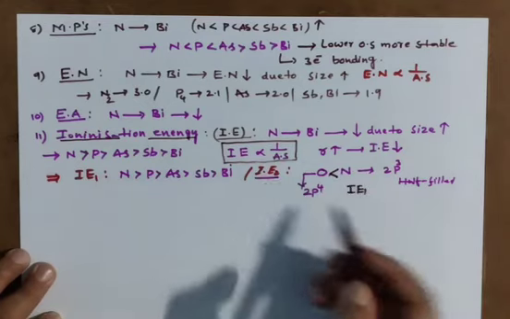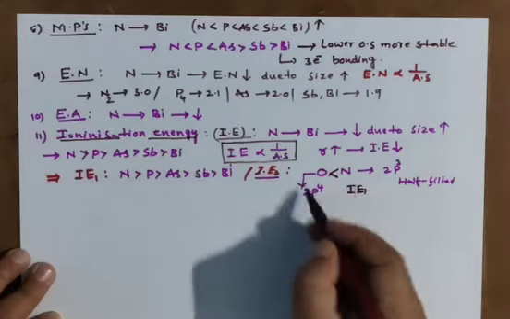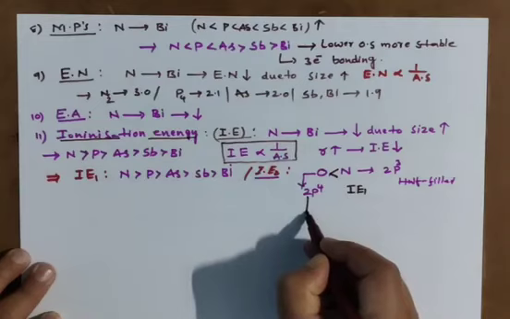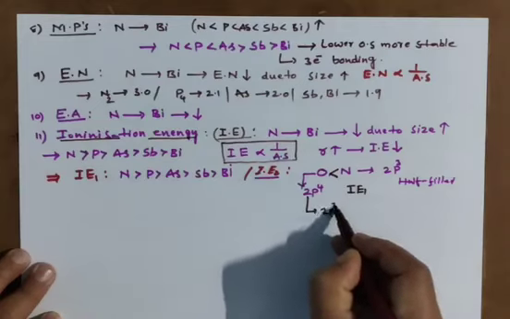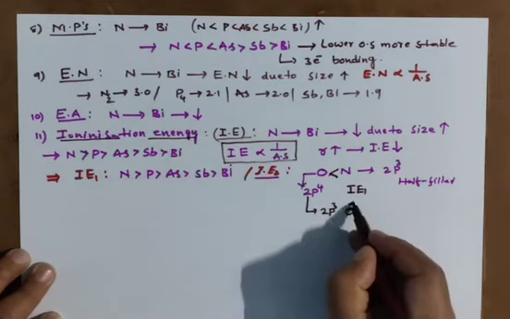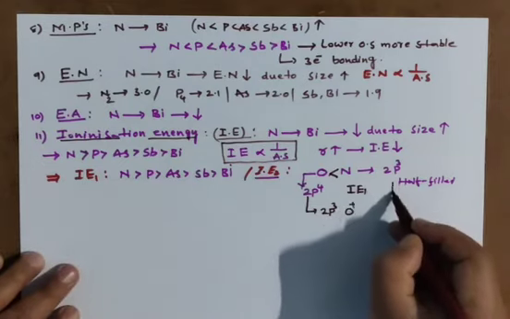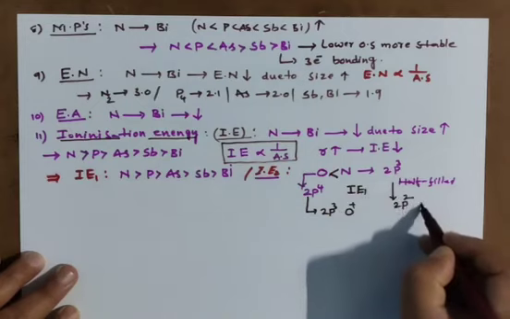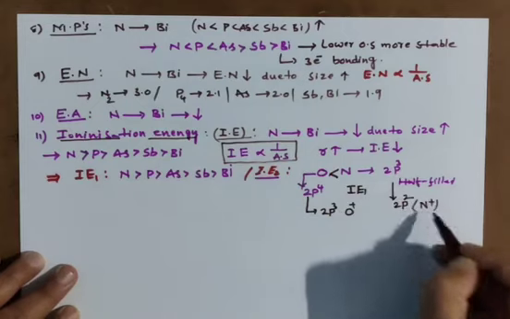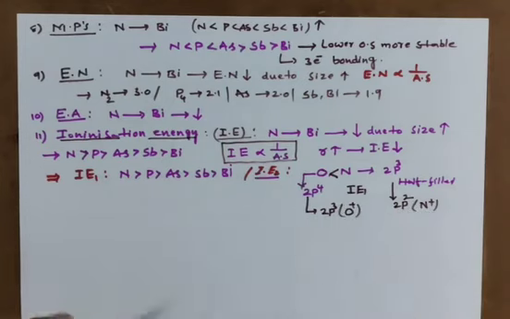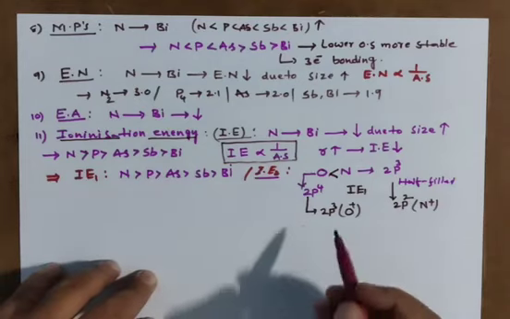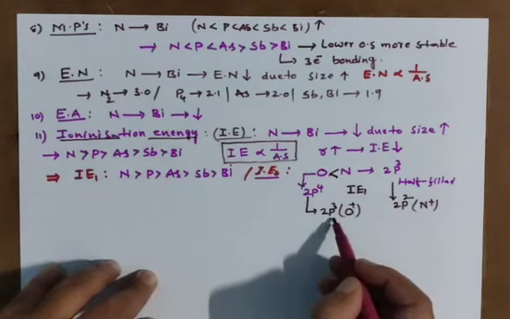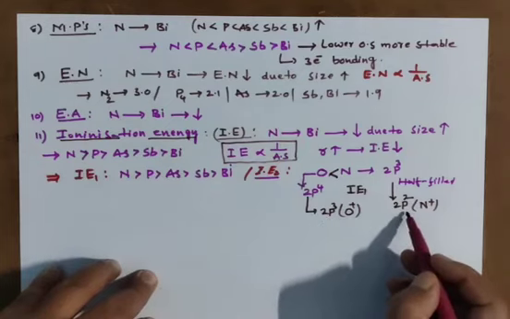But we are discussing IE2. After removing one electron, oxygen electronic configuration changes into 2p3, where you get O plus. After removing one electron, nitrogen electronic configuration converts from 2p3 to 2p2, N plus. Am I right? Now the second electron we have to remove. Now look here, 2p3 is more stable, 2p2 is less stable.